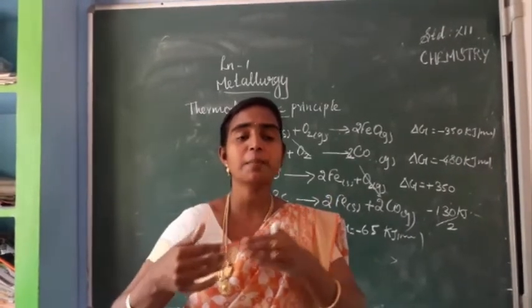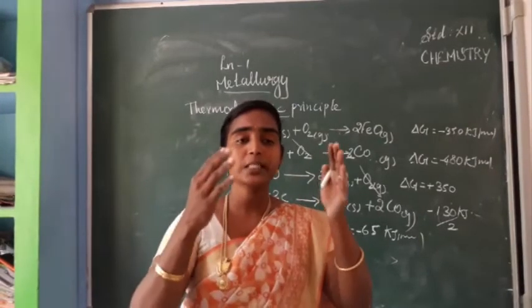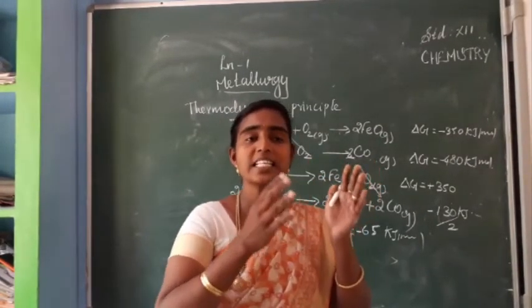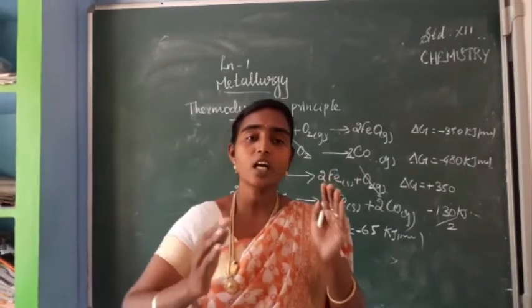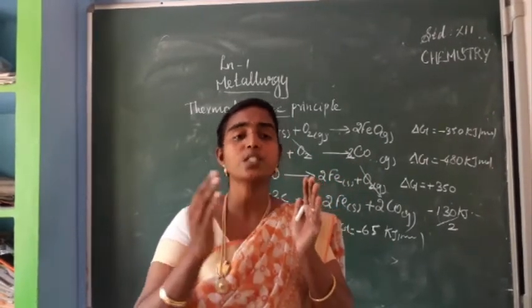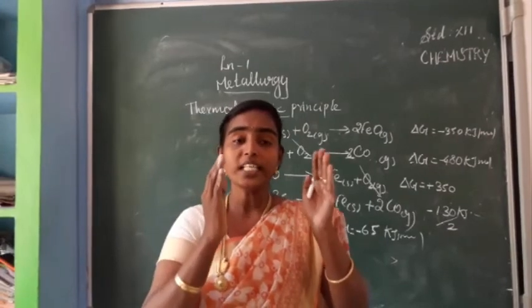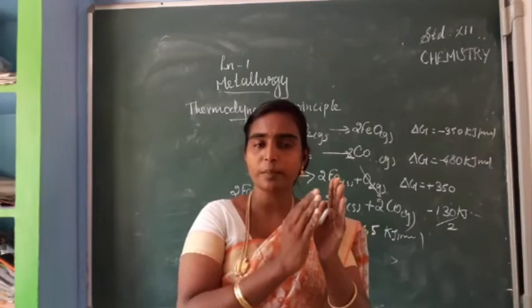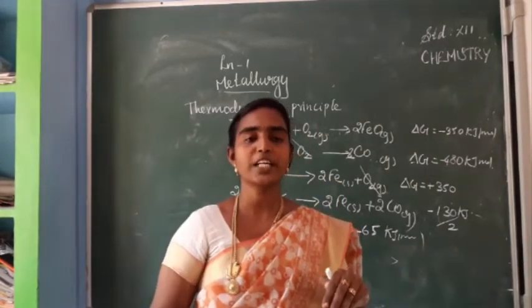Next we have seen applications. The first point: mercury oxide and silver oxide can undergo decomposition even at 600 to 700 Kelvin. At this temperature they can decompose easily, at lower temperature, so there is no need of any reducing agent.